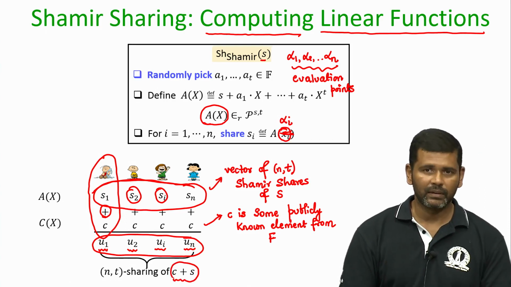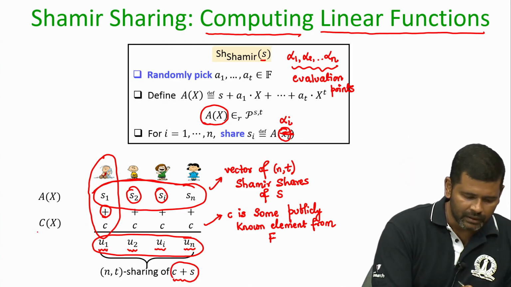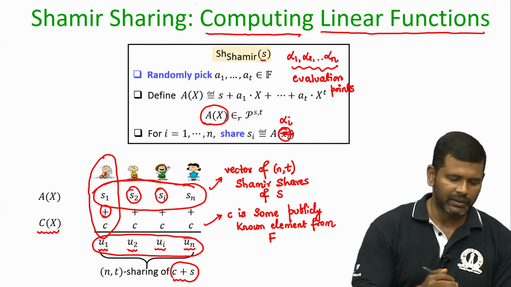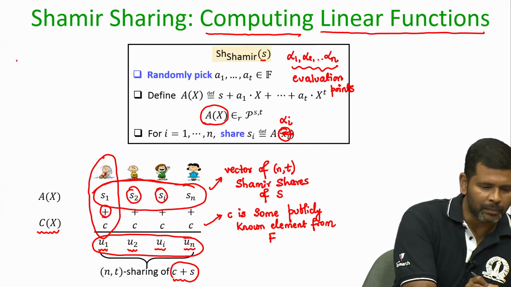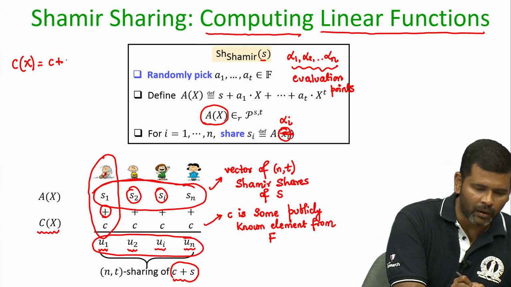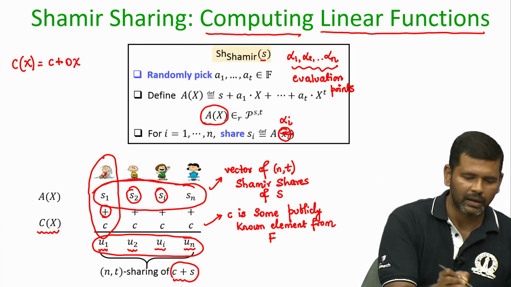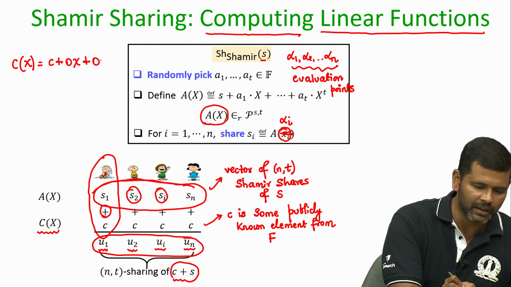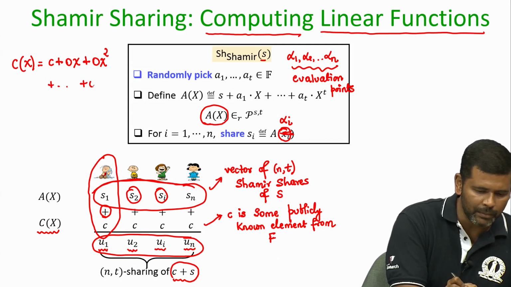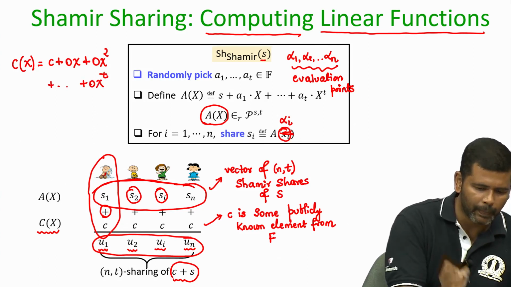This is because if I consider a polynomial C(x), the constant polynomial, namely C(x) is of the form C, its constant term is C and all other coefficients are 0, namely 0 times x, 0 times x squared, and like that 0 times x to the power t.